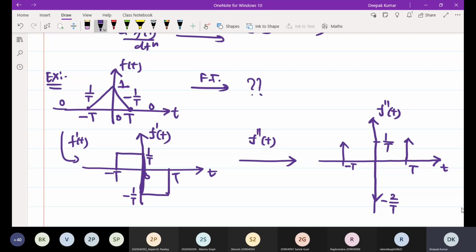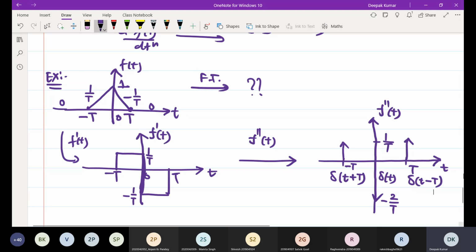Now the Fourier transform of this impulse is calculated very easily. What is that? This impulse is time shifted, delta of t plus T. Here the impulse delta t is at the origin, but the amplitude, the area, is minus 2 by T, and the location of the other impulse is delta of t minus T.